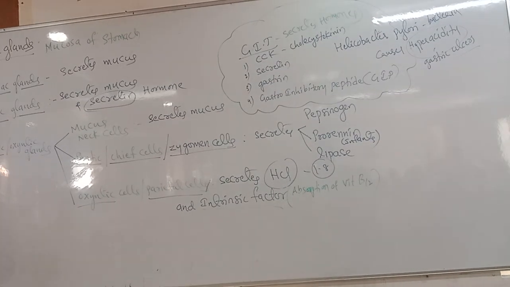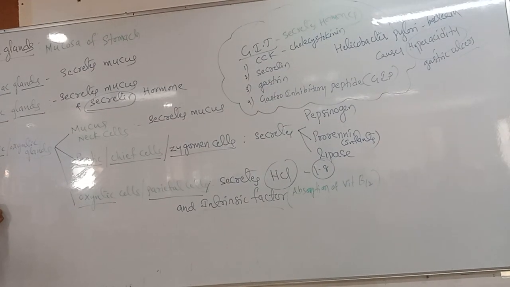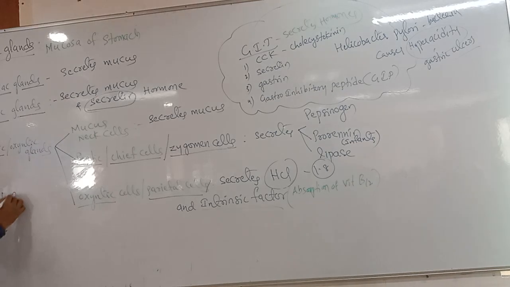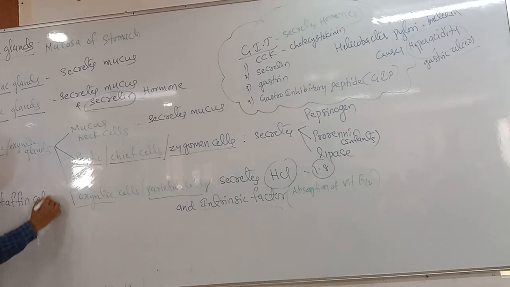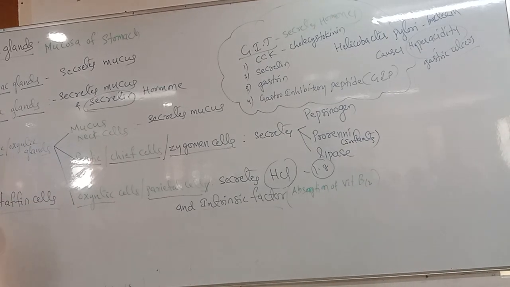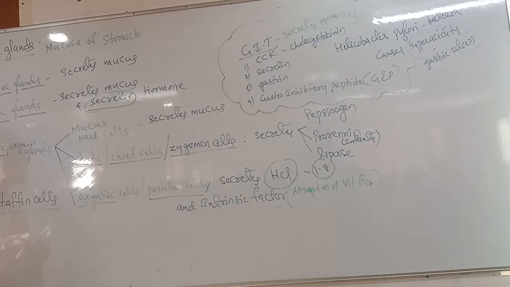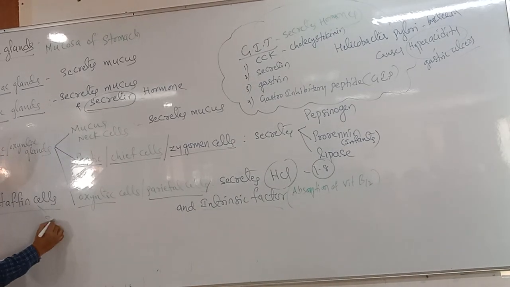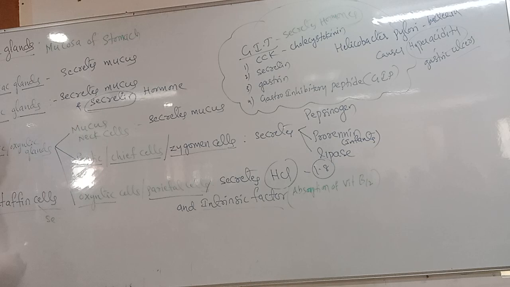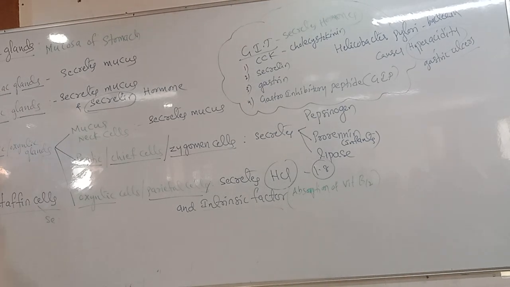One more type of cell is also there, called argentaffin cells. Argentaffin cells are also present. This is also very important. Argentaffin cells are also called G cells.